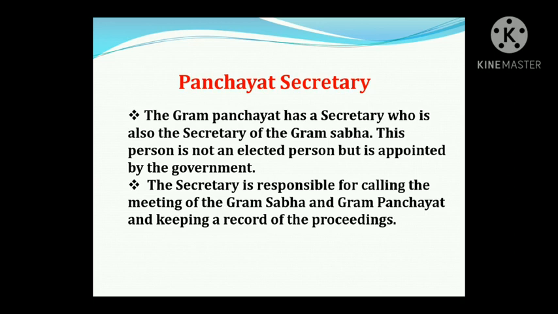Children, do you know what are the duties of the Panchayat Secretary? The Secretary is responsible for calling the meeting of Gram Sabha and Gram Panchayat, and also keeping a record of the proceedings. All these are the important factors related to Gram Sabha.